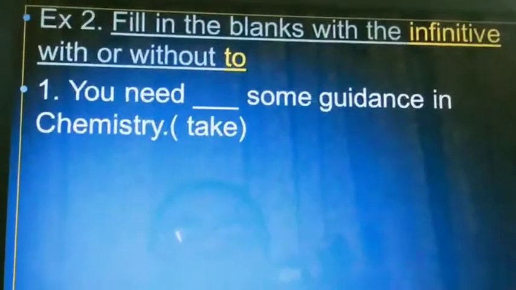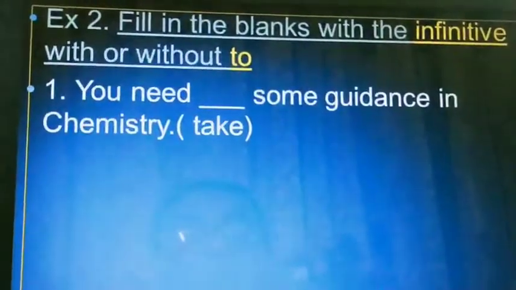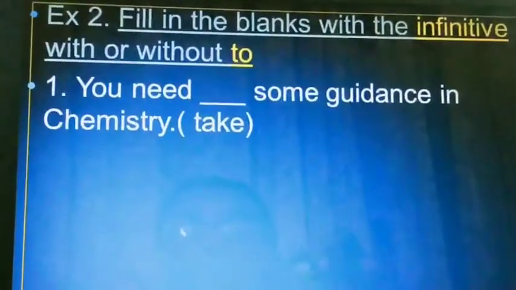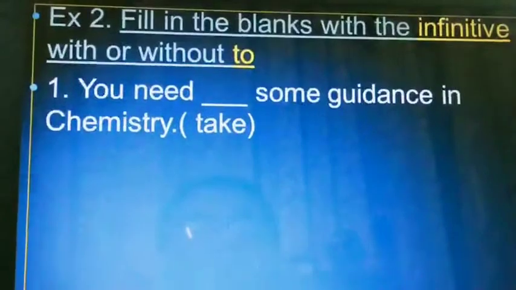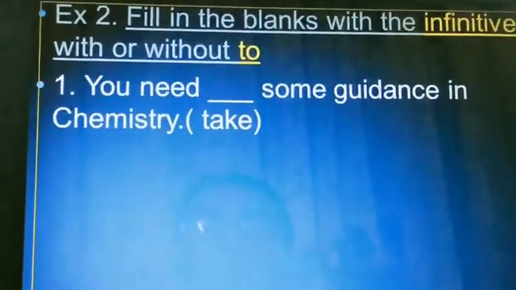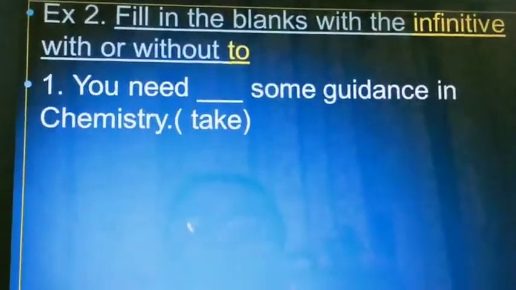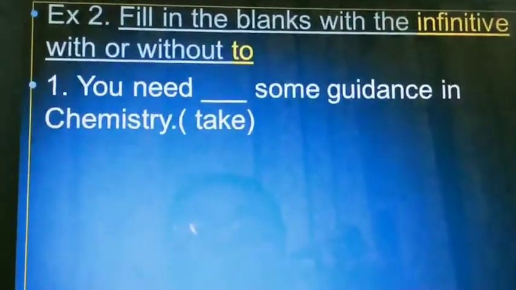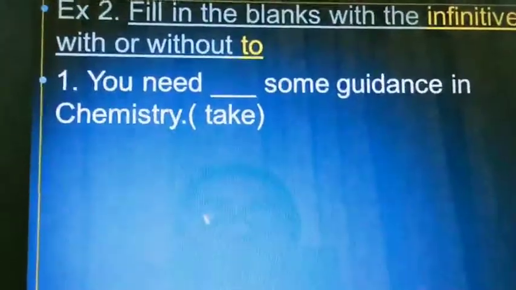Okay, in these exercises, what do you have to do? Fill in the blanks with the infinitive with or without to. With to it is the infinitive, and without to it is the bare infinitive. So here need is in the positive form, so you will use the infinitive with to. You need to take some guidance in chemistry.